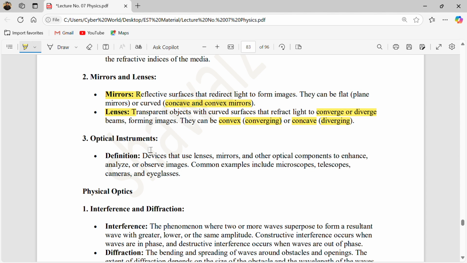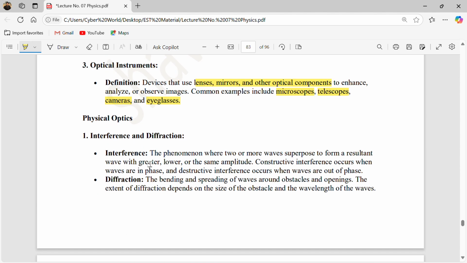Now, in optical instruments we use many optical elements, like lenses, mirrors, and other optical components, to enhance and analyze the image. Common examples include the microscope, telescope, cameras, and eyeglasses. All are optical instruments.